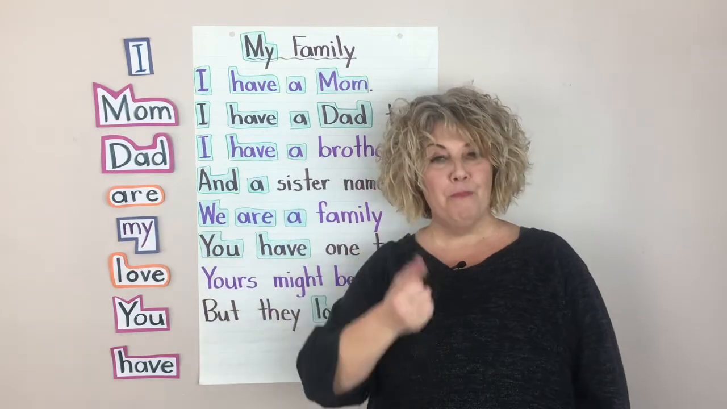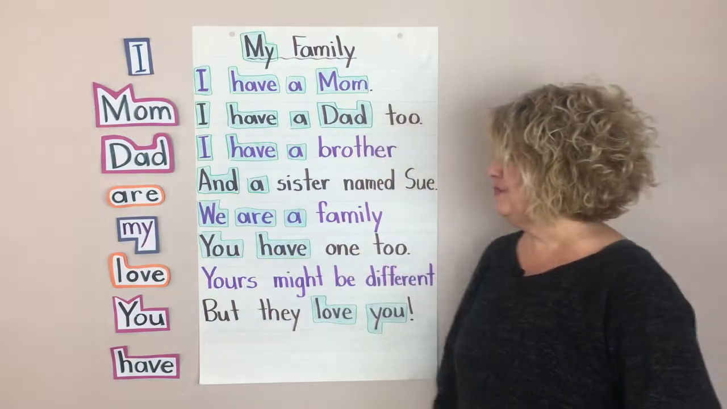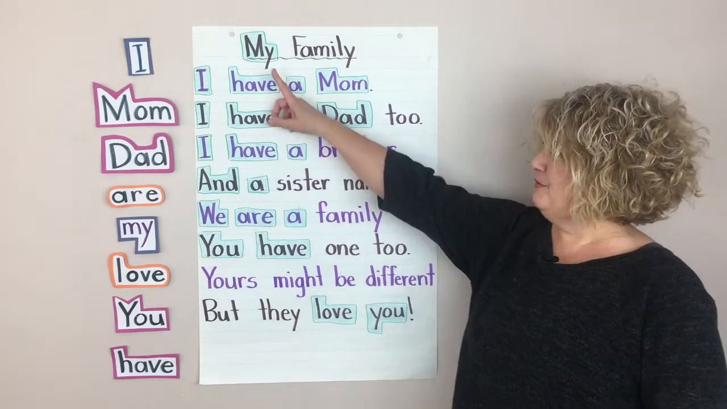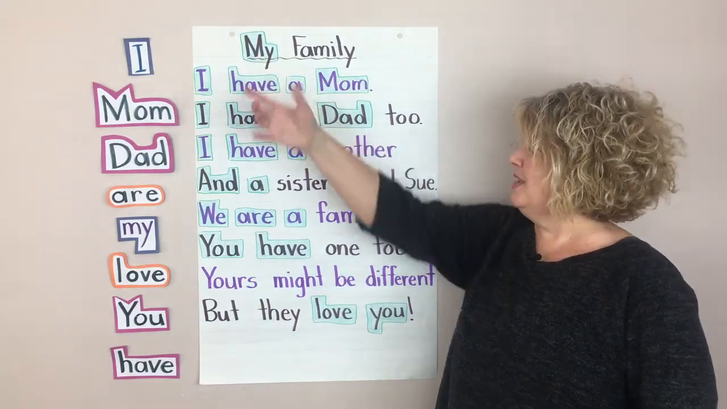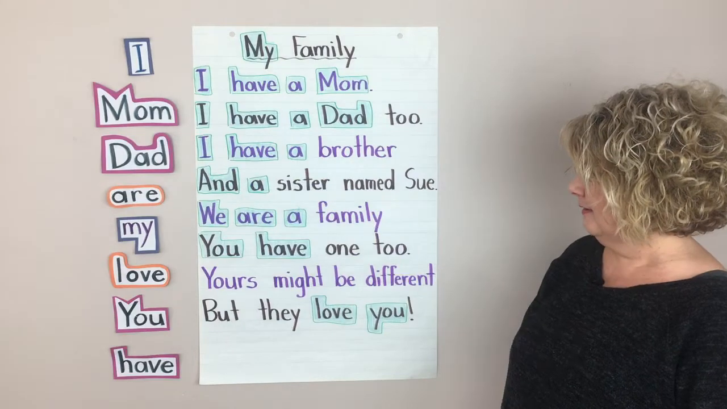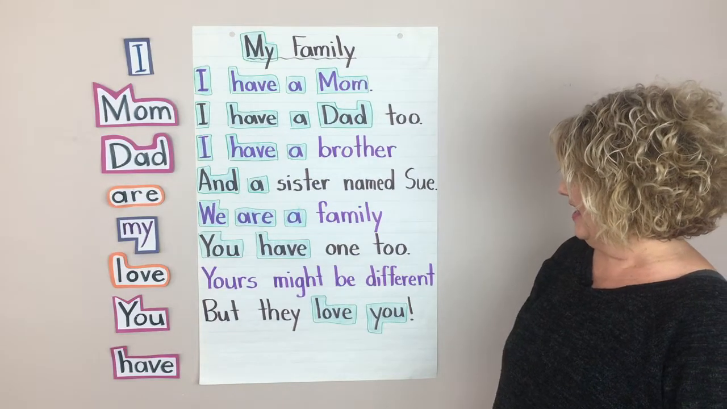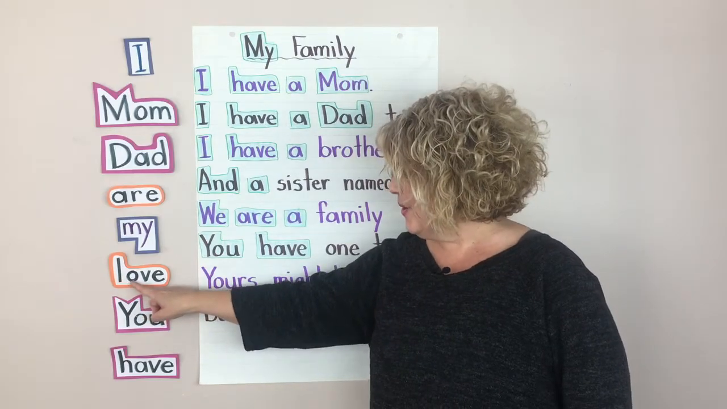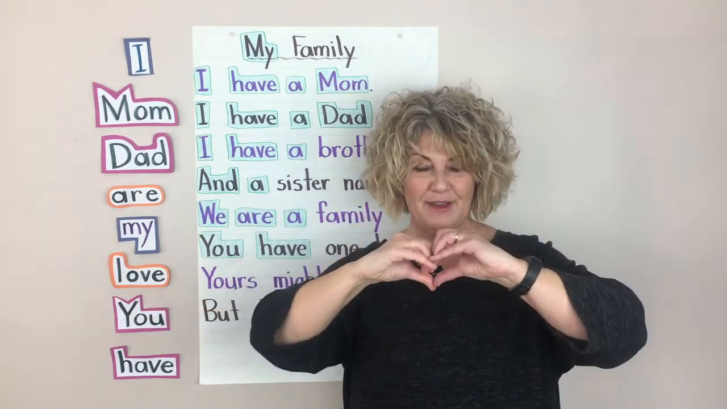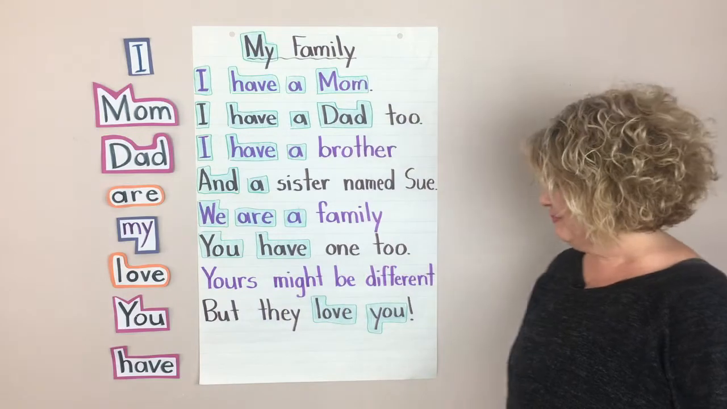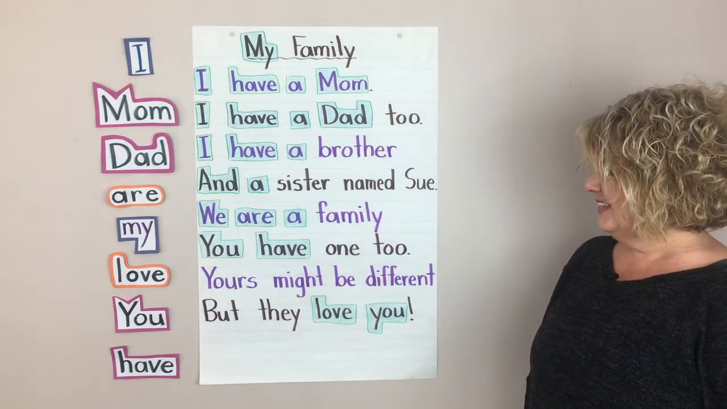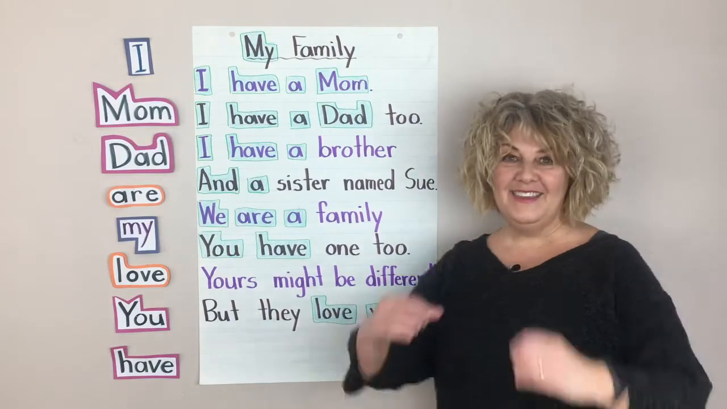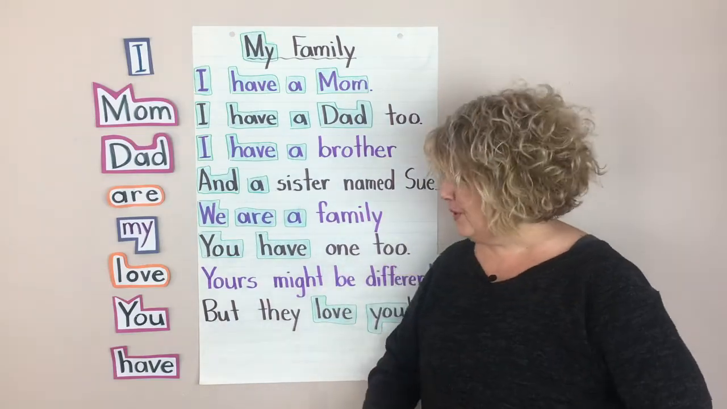How about the word my? M-Y spells my. Can you find that word in the poem? I'm sure you found it up here in the title. M-Y spells my. And how about the word love? L-O-V-E, love. Can you find that word in the poem? It's all the way down here. L-O-V-E, love. Oh boy, we know so many words.